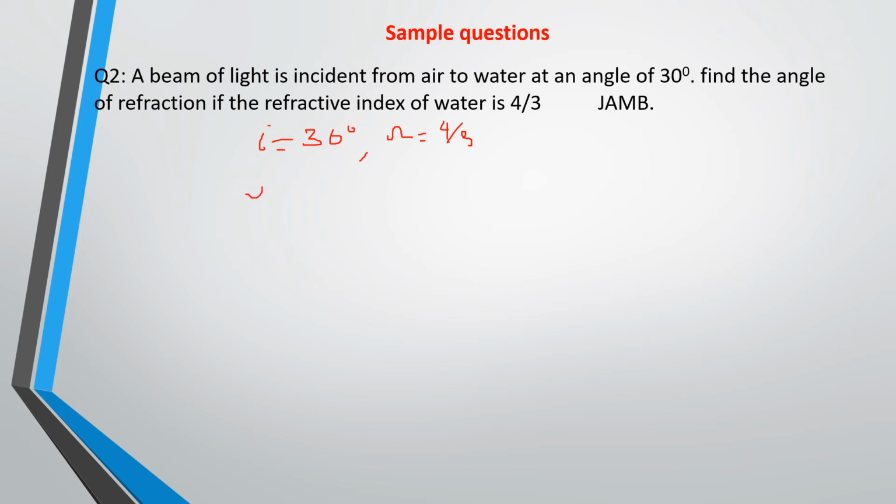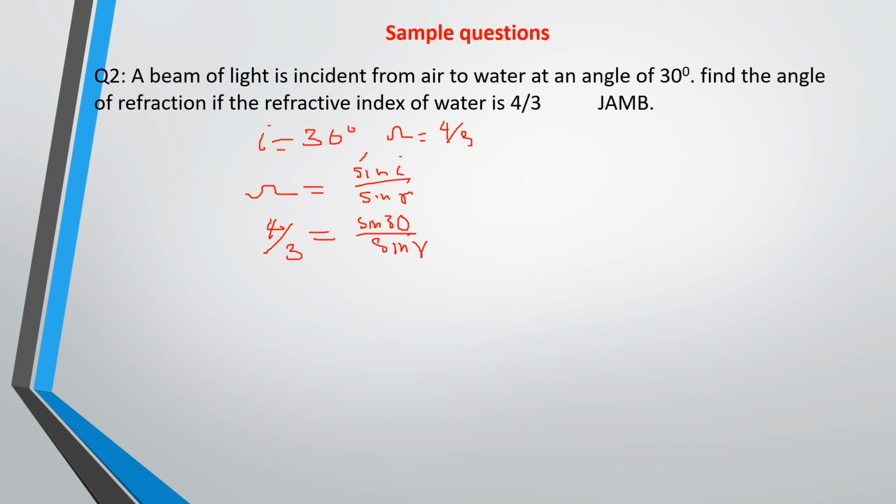You see that refractive index is equal to sine I all over sine R. So 4 over 3 is equal to sine 30 all over sine R. We know that sine 30 is equal to 0.5.